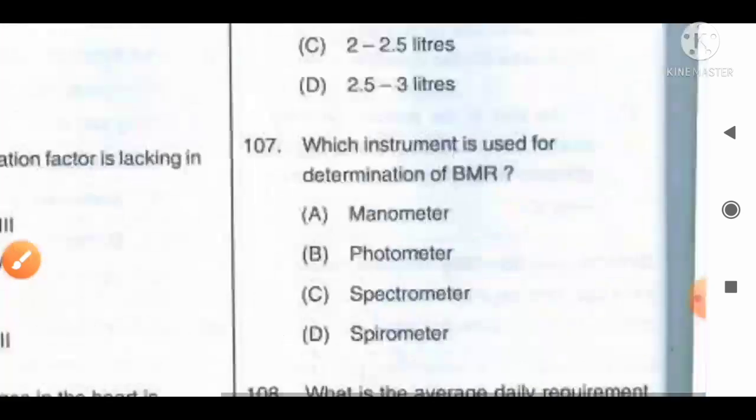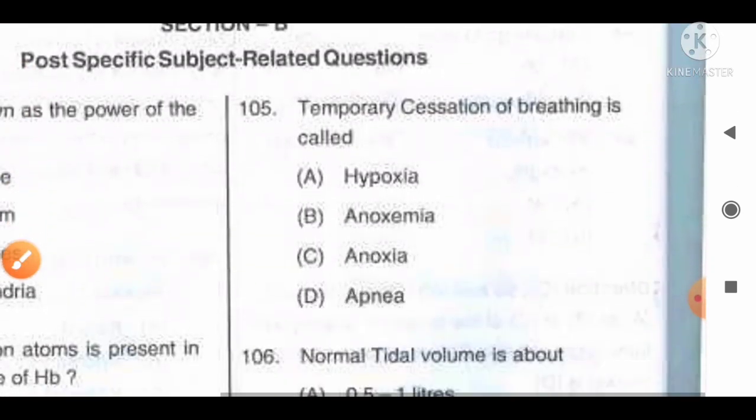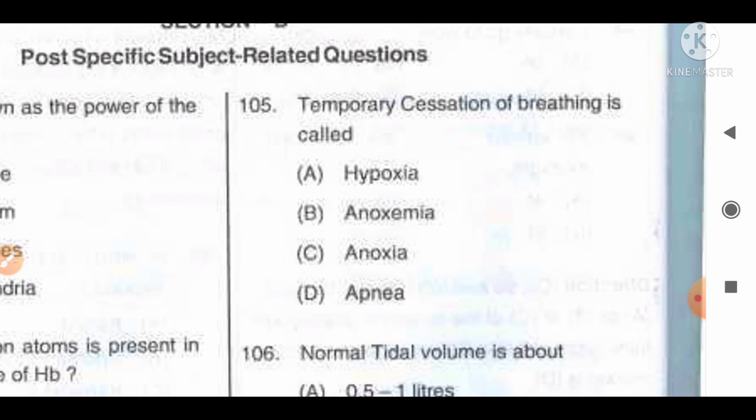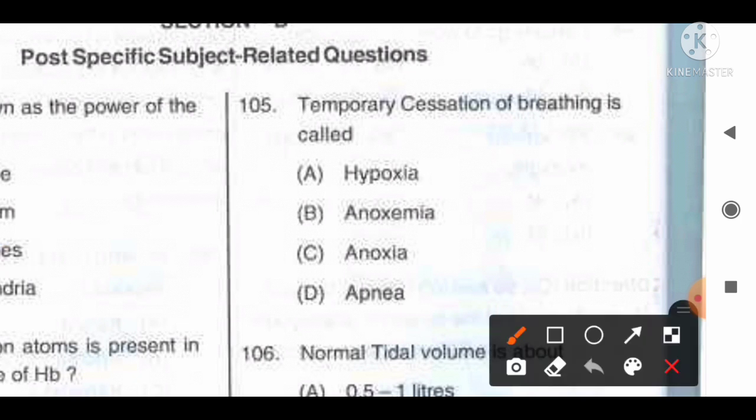Move to the next question number 105. Temporary cessation of breathing is called option A hypoxia, B anoxemia, C anoxia, D apnea. And the fact available regarding this question is that apnea is the cessation of breathing. During apnea there is no movement of the muscles of inhalation. So due to the cessation of the muscles of inhalation, temporary cessation of breathing occurs. So it is option D, apnea. That means the temporary cessation of breathing. So D is the correct answer for this question.